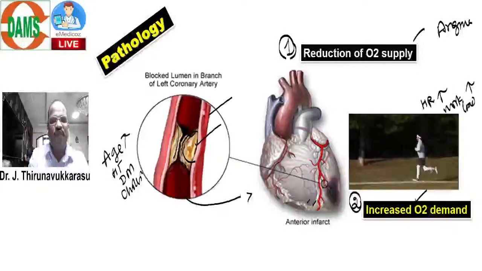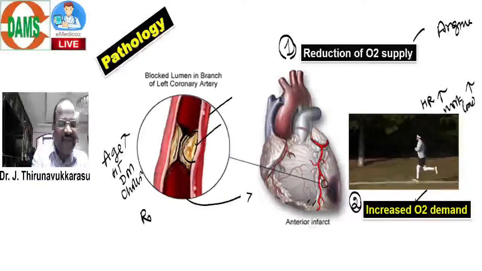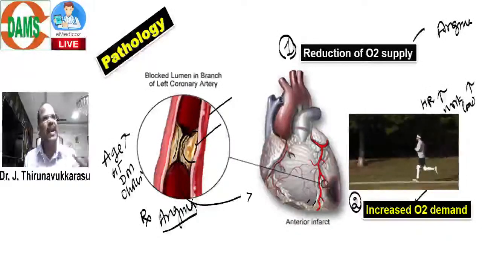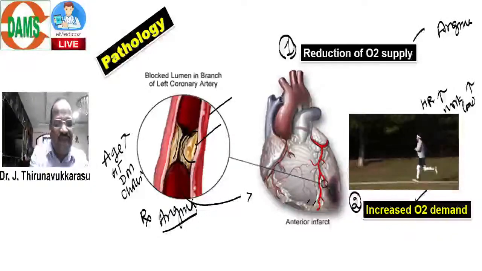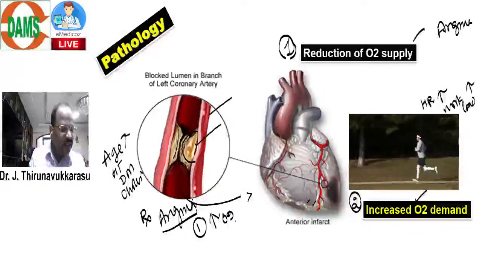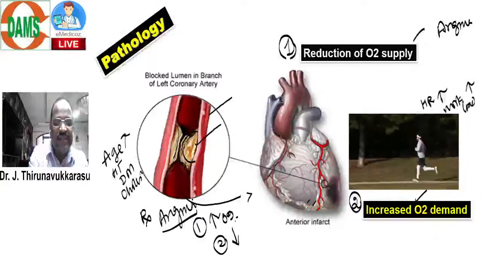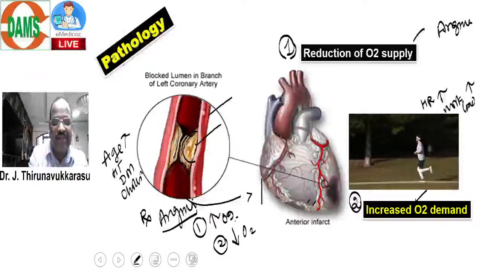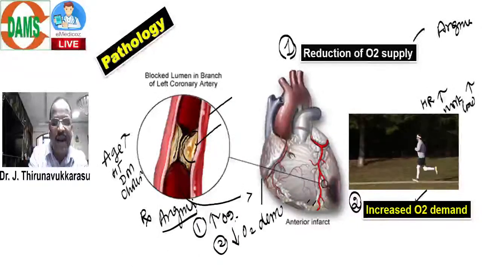If we want to treat a case of angina, what are the two things that can be done? One thing is, we can increase oxygen supply to the heart, or one more thing, we can reduce oxygen demand of the heart. We can reduce demand of the oxygen.